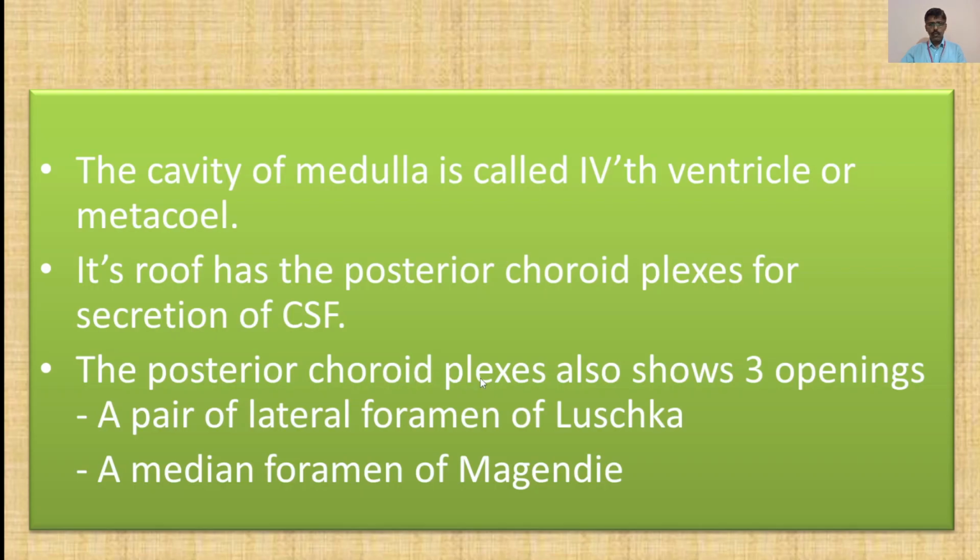The posterior choroid plexus also shows 3 openings: a pair of lateral foramen of Luschka and a median foramen of Magendie. A pair means 2 lateral foramen of Luschka and a median foramen of Magendie. It means it has 3 openings.